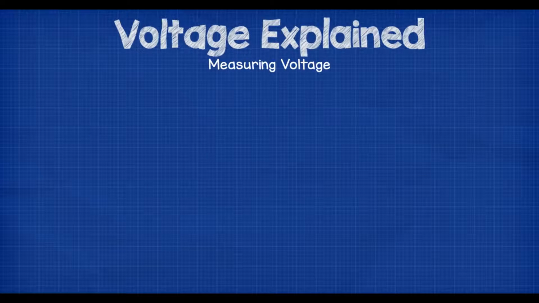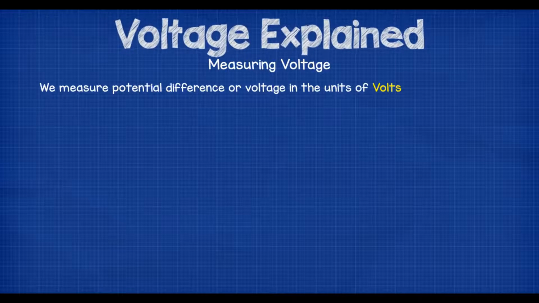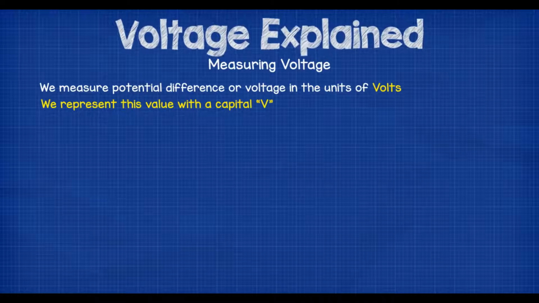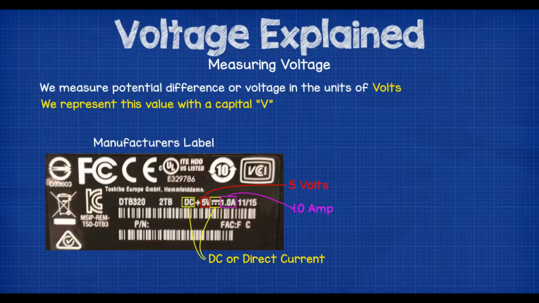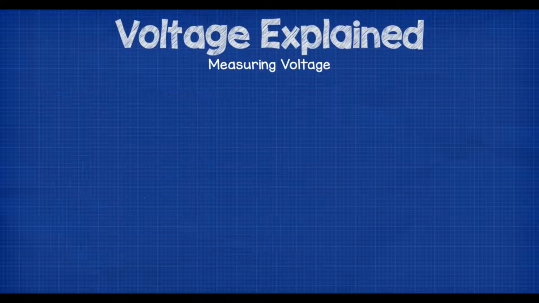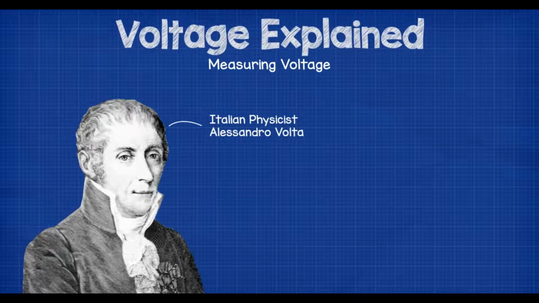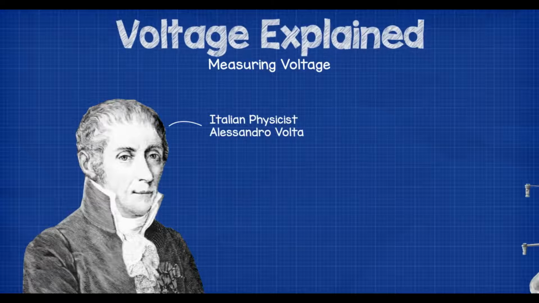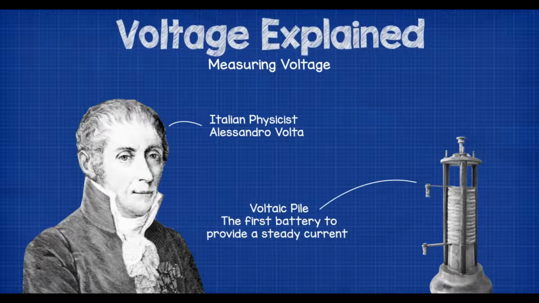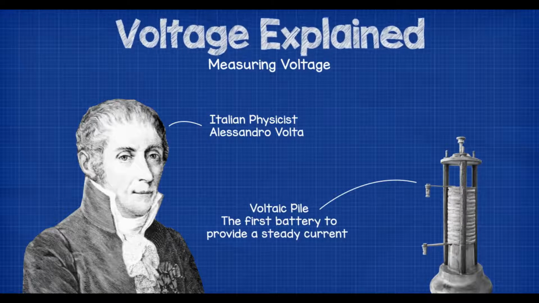We measure the potential difference of voltage with the units of volts, and we use the symbol of a capital V to show this. If you look on your electrical appliances, you will see a number next to a capital V indicating how many volts the product is designed for. In this example, the manufacturers of this USB hard drive are telling us that the device needs to be connected to a 5 volt DC or direct current supply and it needs 1 amp of current for the device to work. The term volt comes from an Italian physicist named Alessandro Volta, who invented the voltaic pile, which was the first electrical battery that could provide an electrical current in a steady rate in a circuit.